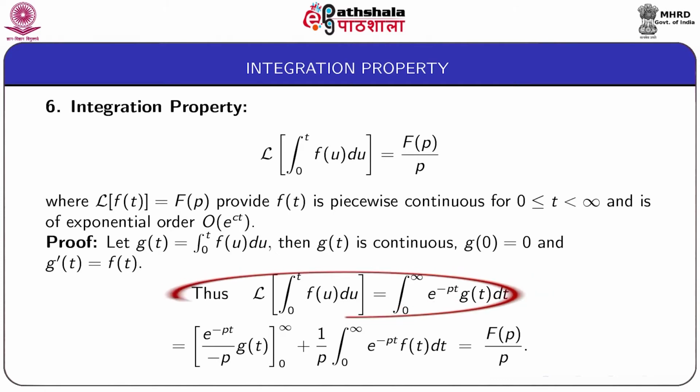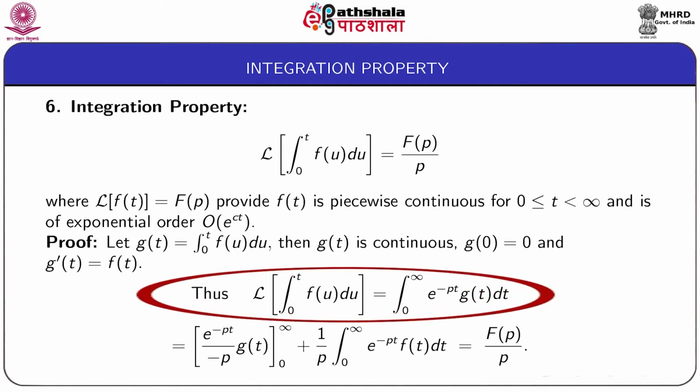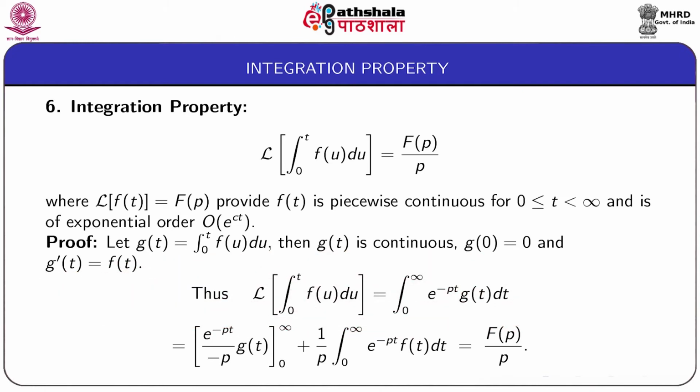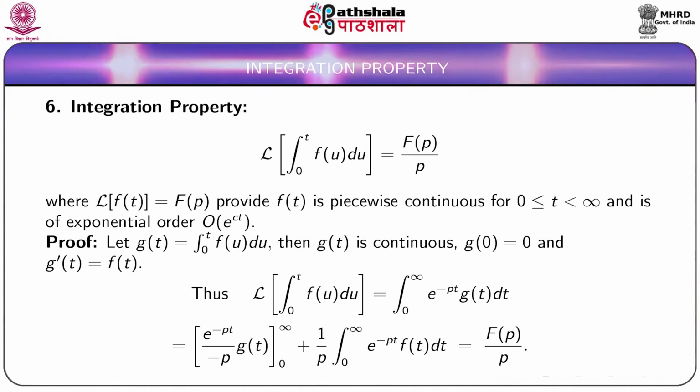Thus, the Laplace transform of g(t), that is the Laplace transform of the integral from 0 to t of f(u) du, is equal to the integral from 0 to infinity of e to the power minus pt g(t) dt.